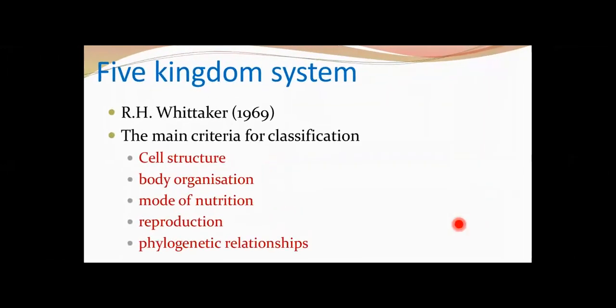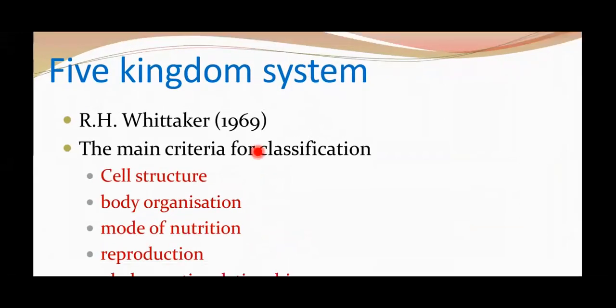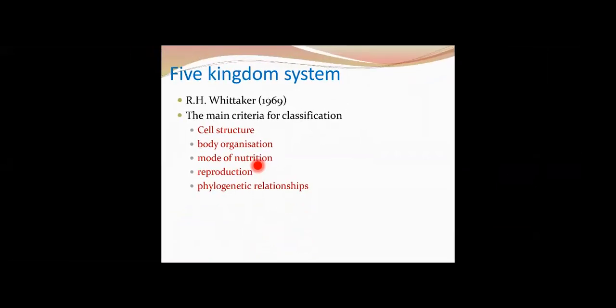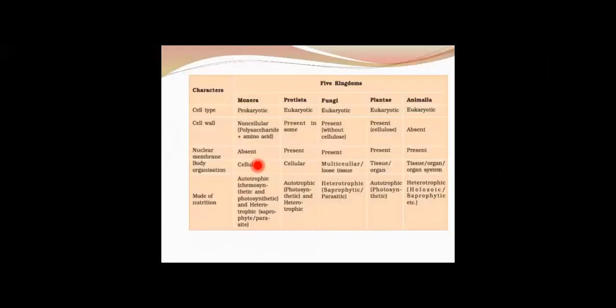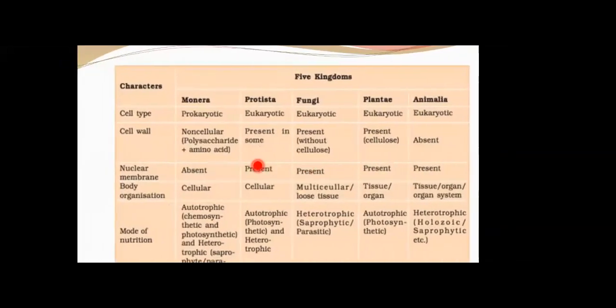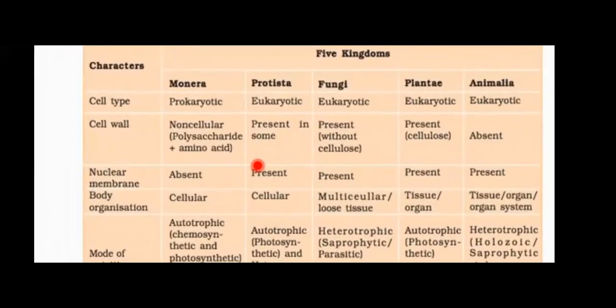This five kingdom system, as you all know, was proposed by Whittaker in the year 1969. The main criteria used for this system were cell structure, body organization, mode of nutrition, reproduction, and phylogenetic relationships. These were the basic criteria used in his method of classification. Now here you can see a table depicting the details of the five kingdom classification, taken from your NCERT book.